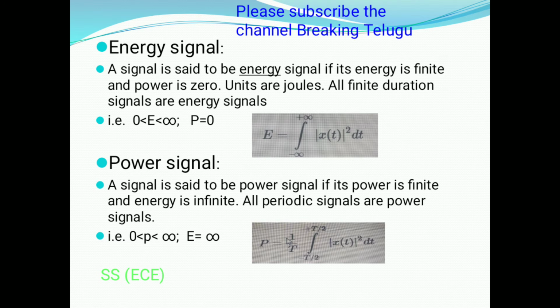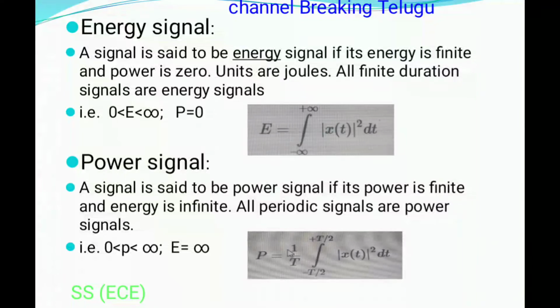The continuous time signal energy formula is equal to the integral from 0 to infinity of x of t whole square dt. In complex numbers, energy equals the integral from minus infinity to infinity of modulus of x of t whole square dt.